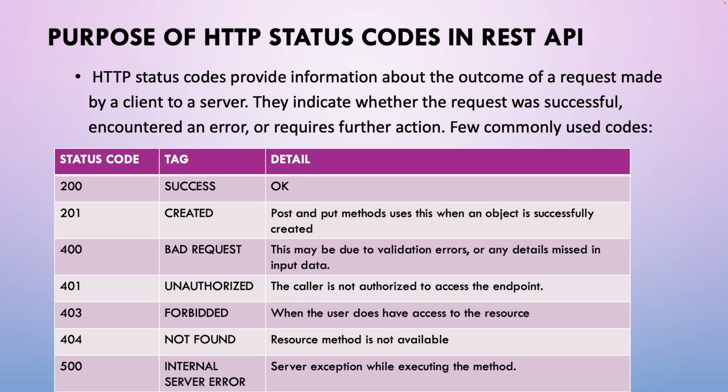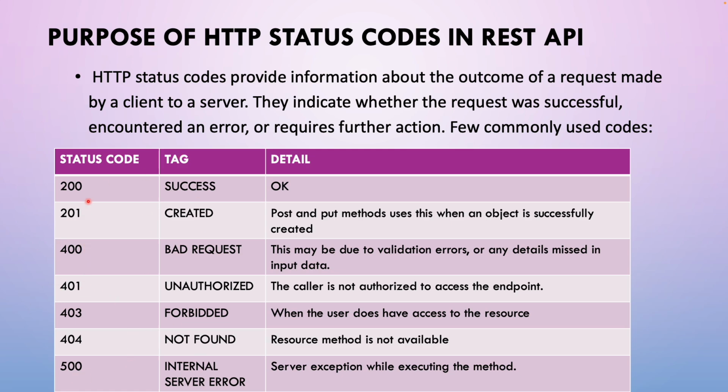So next question. So what are the purposes of the HTTP status codes in the REST API? Even if you remember in the OpenAPI documentation we saw, they have written some status codes. So why are the status codes useful? Because HTTP status codes provide information about the outcome of the request that we sent. So I'm sending some request to the server. I want to know what happens to the request. What is the outcome of the request? How will I know? By seeing the status codes of my response.